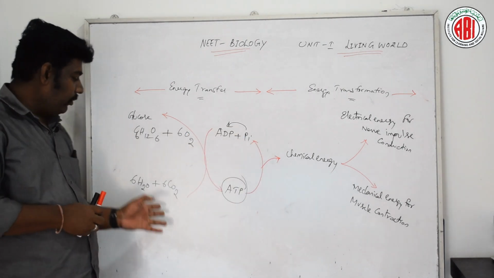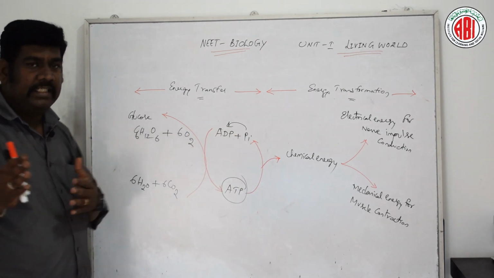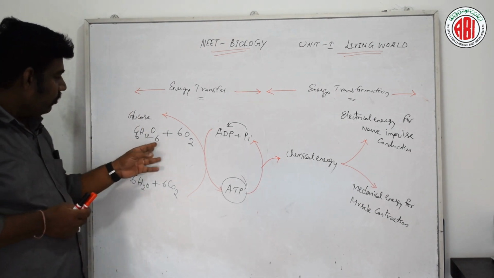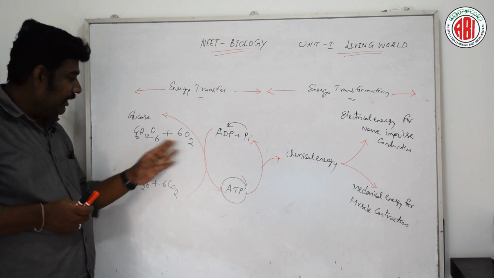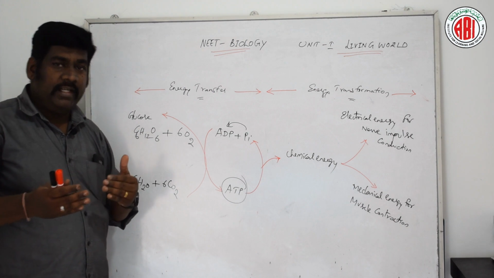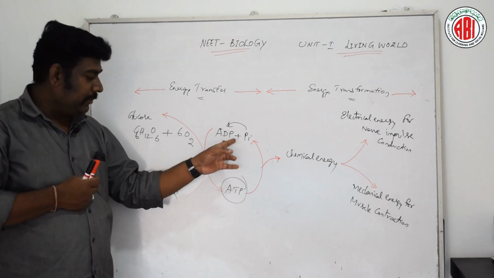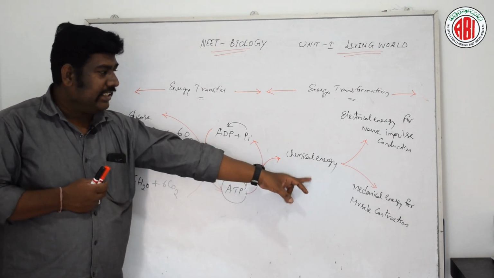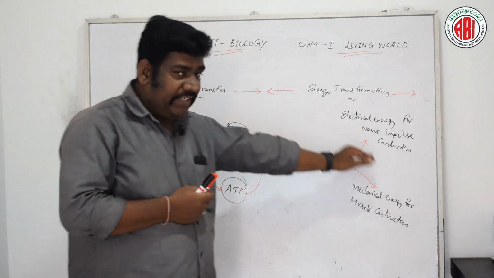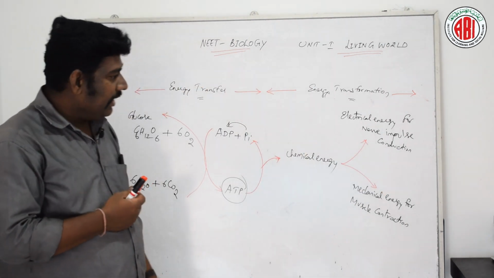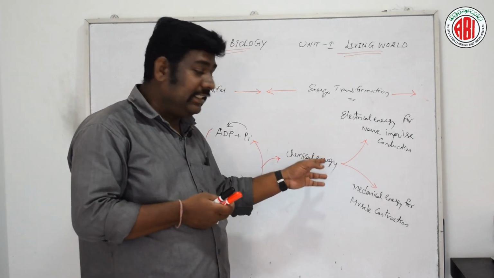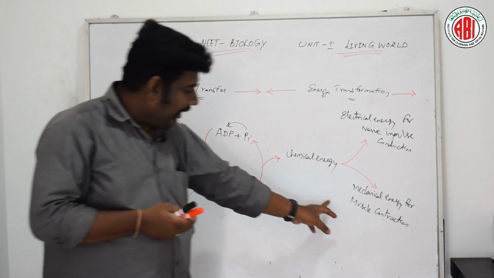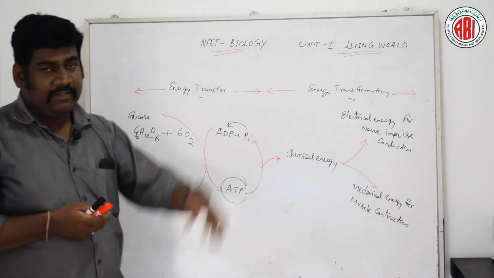This flow chart shows the energy transformation that occurs in living organisms, especially plants. You can see C6H12O6, that is glucose, and glucose in the presence of oxygen, involving the catabolic process, converts adenosine diphosphate into adenosine triphosphate by phosphorylation, and that releases energy. Utilizing this energy the living organism is able to perform many activities. For example, in animals and human beings, this chemical energy is converted into electrical energy for nerve impulses, and also mechanical energy for muscular contraction, for lifting an object.